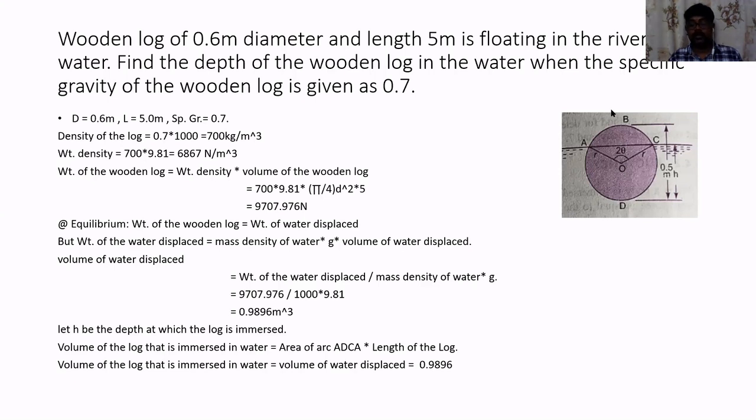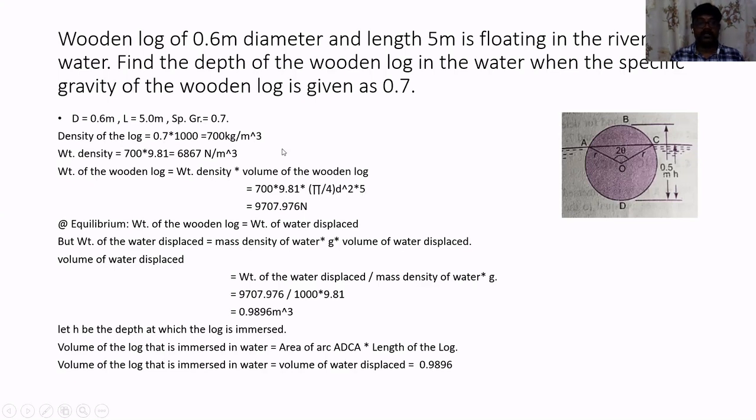When we are talking about volume, area of cross section into length of the object will give me the volume of the object. So first step, I'm going to calculate the volume. Volume is nothing but pi by 4 d square into 5.